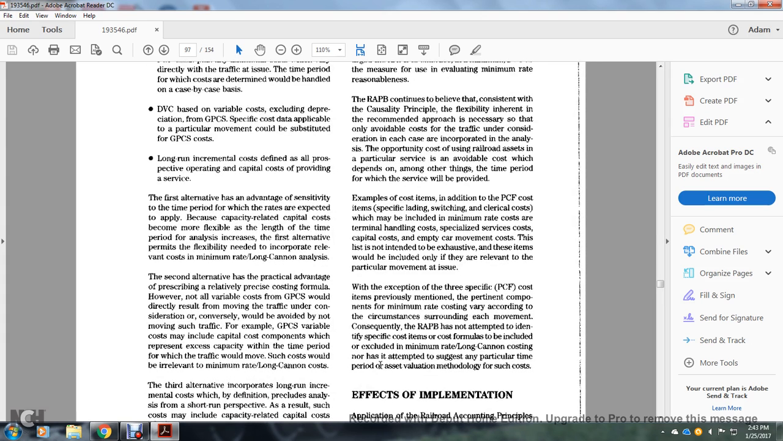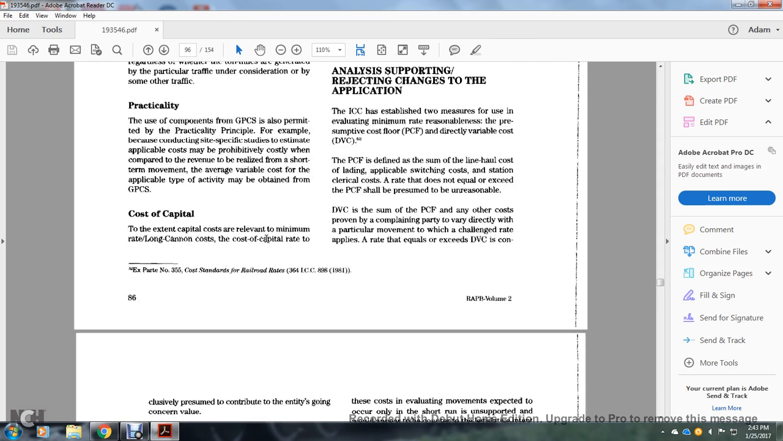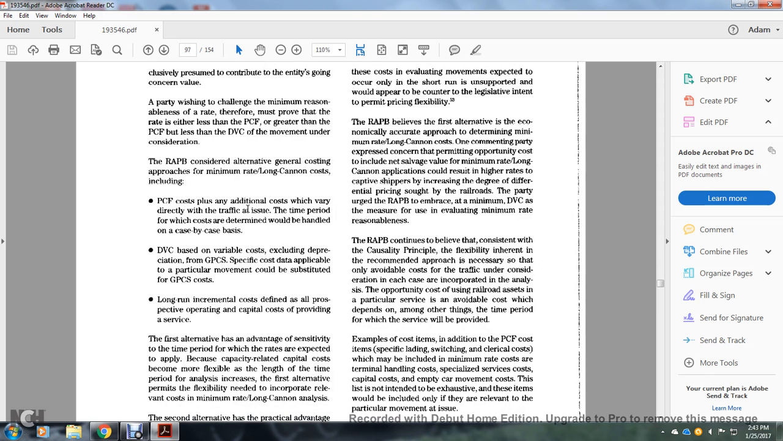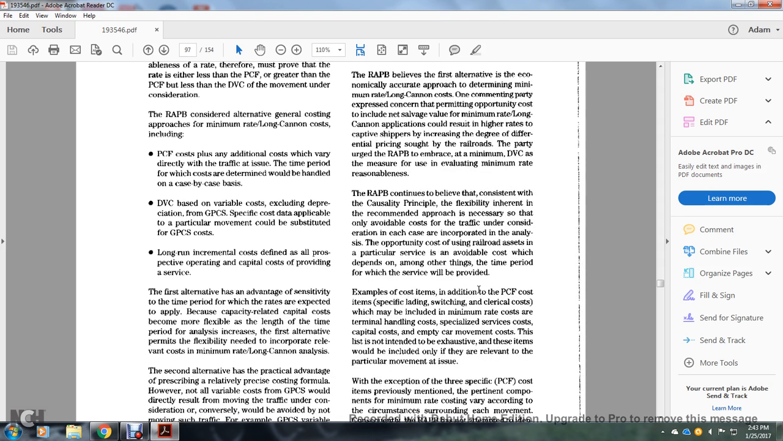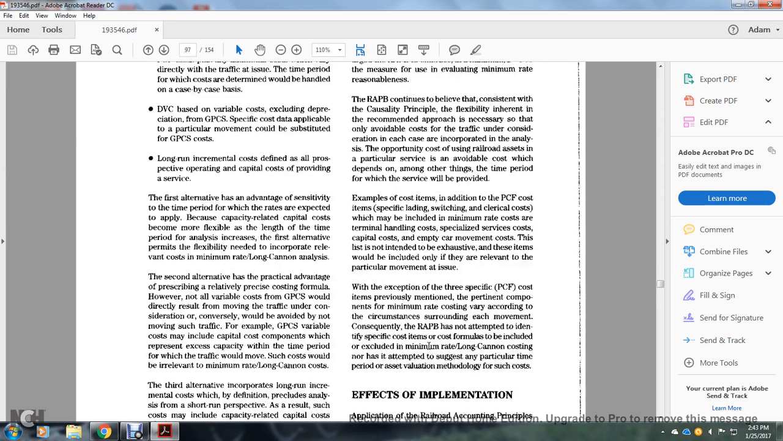Examples of cost items in addition to the presumptive cost floor: items specific to lading, switching, lading, and clerical costs, which include minimum rate cost, terminal handling cost, special service cost, capital cost, empty car cost, or movement cost. This is not intended to be exhaustive. These items would be included only if they are relevant to a particular movement at these times.